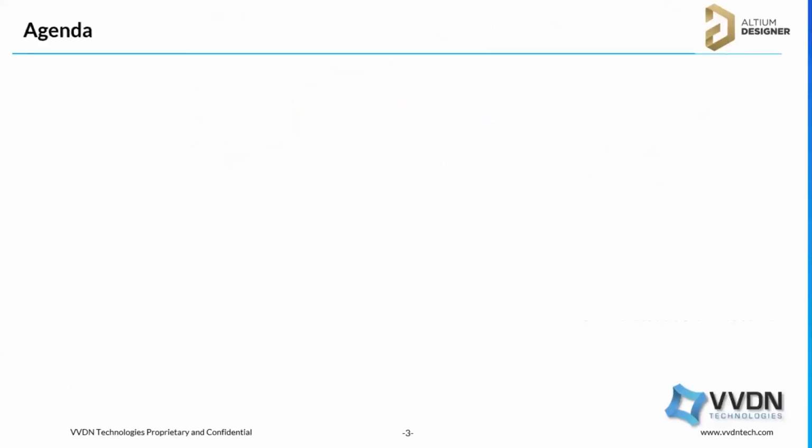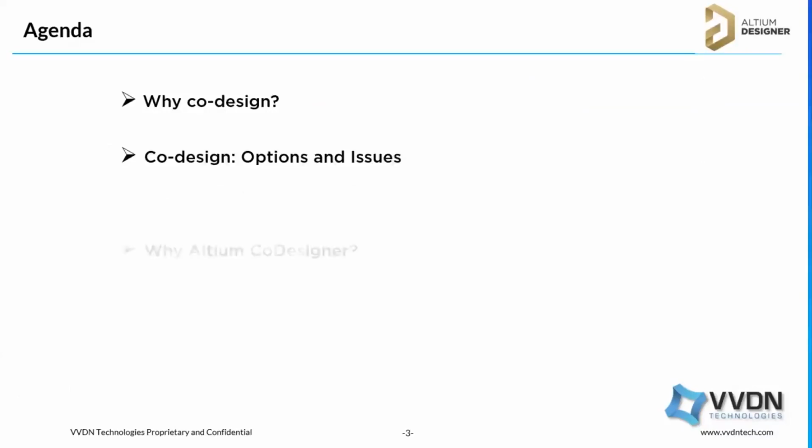So the agenda for today's session is, we are going to see why we need to go for co-design, the collaboration between the electrical engineer and the mechanical engineer. Why we need the collaboration, and what options we have for the collaboration, and what issues are there that we will discuss and explore, and why we need to choose Altium CoDesigner for the same.